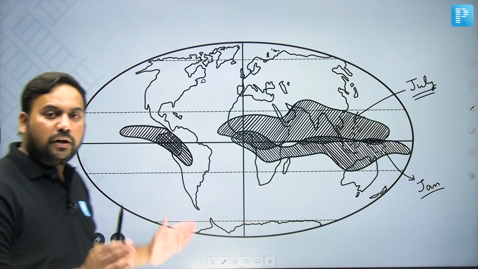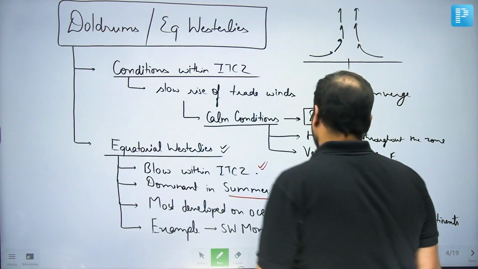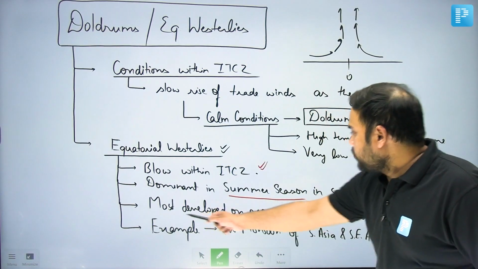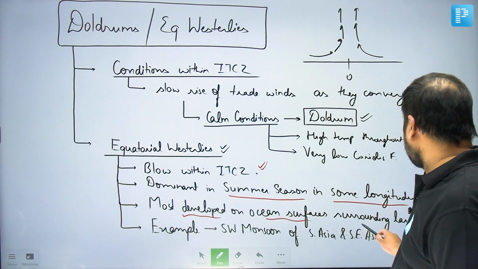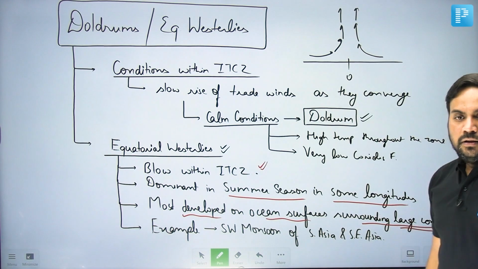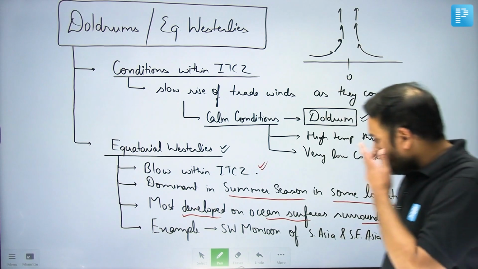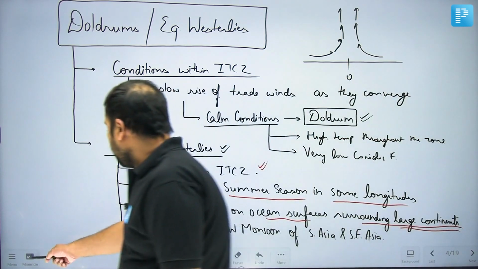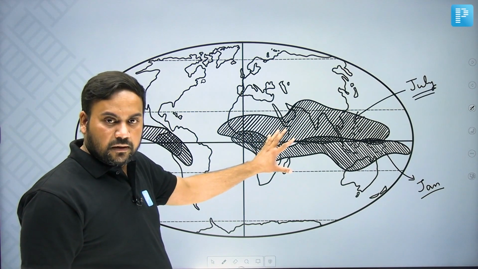In few longitudes. And if we talk about these longitudes, can you see? They are most developed where? They are most developed on the ocean surfaces surrounding large continents. Surrounding large continents. Can you see here, if you look into this diagram, are they associated with mostly continents?